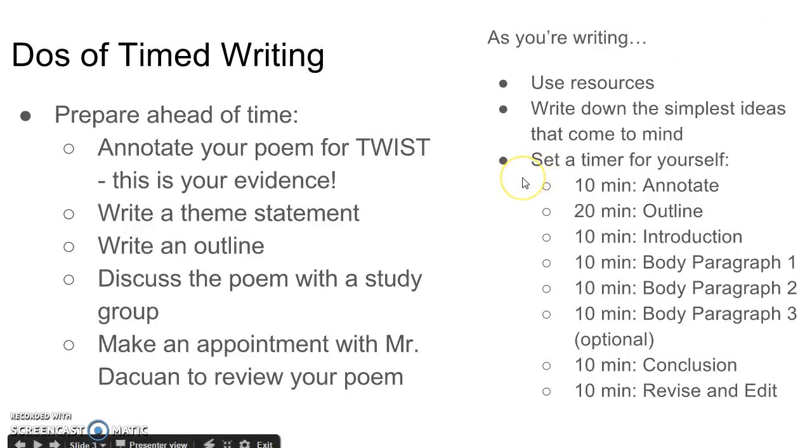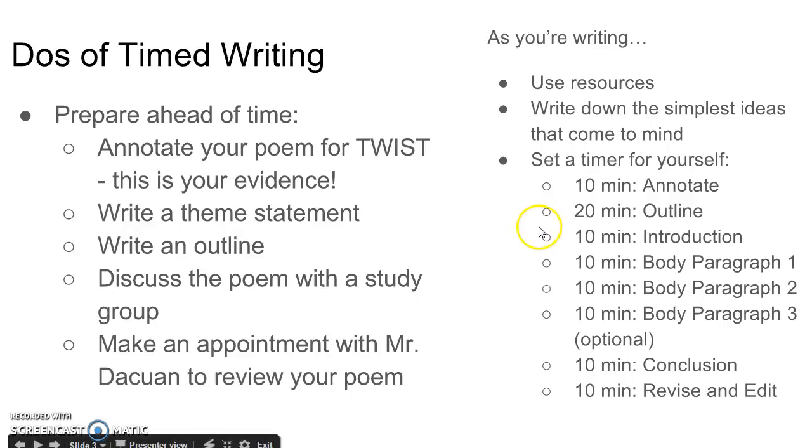Here's a suggested outline for next Monday or Tuesday. For the first 10 minutes, annotate the poem. You already know how to use TWIST. Apply what you know. Next 20 minutes, write your outline. Just like checkpoint 1, take 20 minutes and just choose your evidence, write your thesis, write your analysis.